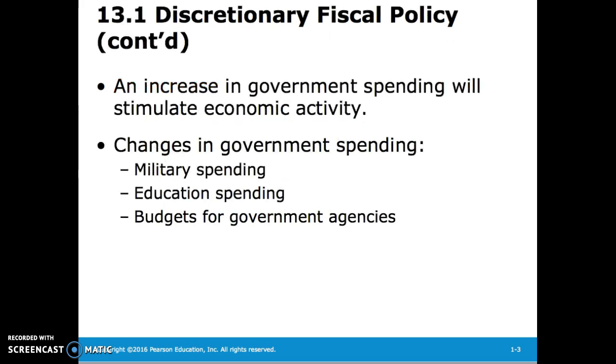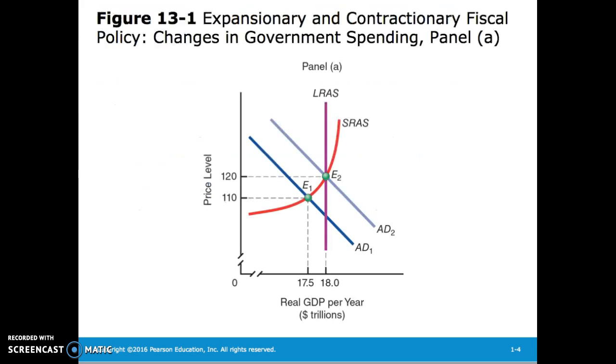An increase in government spending, as we've seen, will stimulate economic activity. Changes in government spending include things like military spending, education spending, and budgets for government agencies. In this graph, we can see that by expanding government expenditures, we increase aggregate demand, which pushes our long-run aggregate supply out along the short-run aggregate supply curve, increasing price level and real GDP.